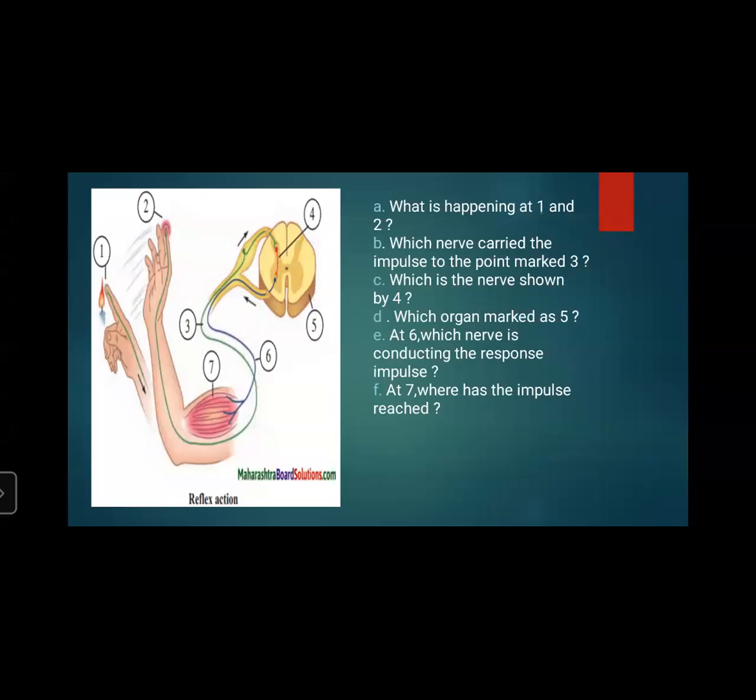What is happening at 1 and 2? In 1, sensory receptors in the skin of the finger are sensitive, right? Due to the stimulus they respond, and then suddenly in the second picture our finger gets burned, and in the third picture, that green color line you can see is a sensory neuron, a nerve cell. We know now we have three types of nerve cells: sensory neuron, motor neuron, and association neuron. It is the sensory neuron which sends the senses towards the spinal cord.